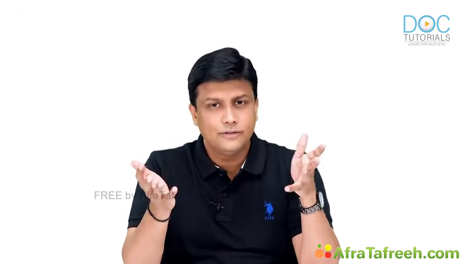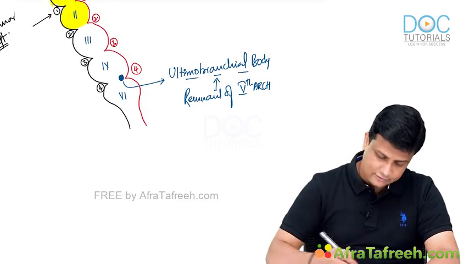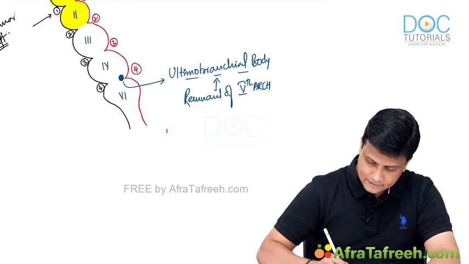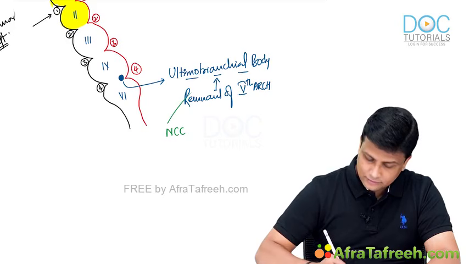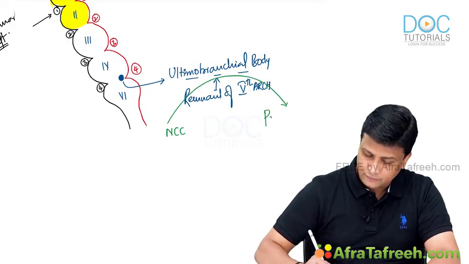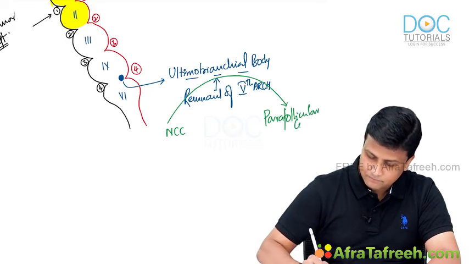Understanding? So there is no confusion at all. So you just write down here itself that yes, the neural crest cells, NCC, are coming all the way up to the ultimobranchial body, and they are the ones forming the parafollicular cells, or else they are also referred to as C cells.